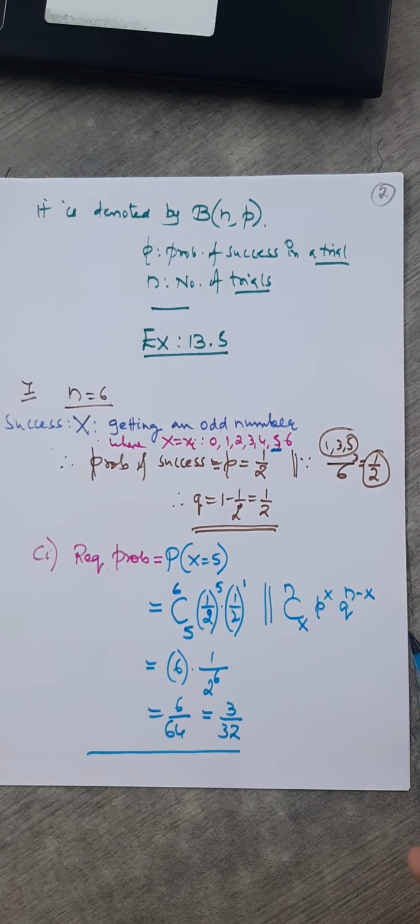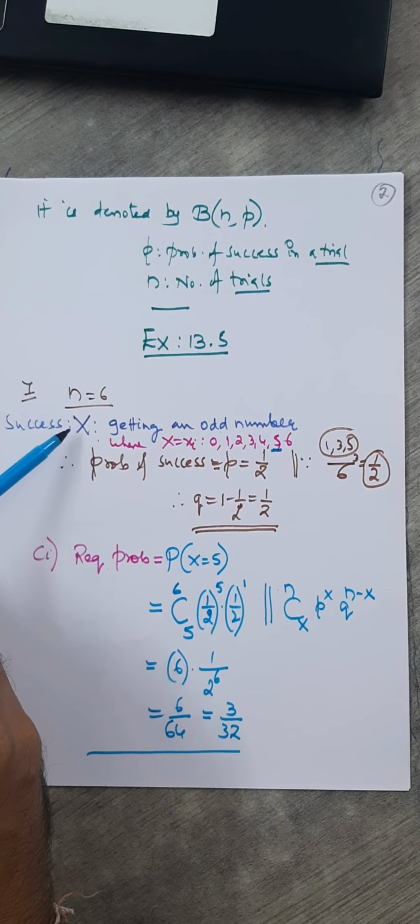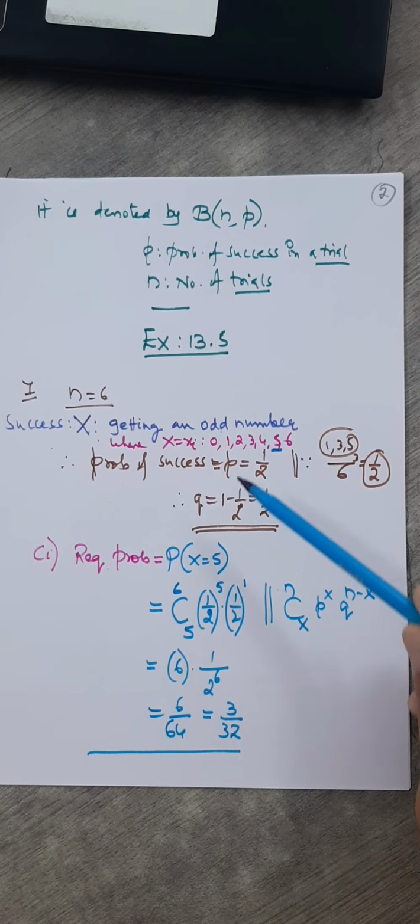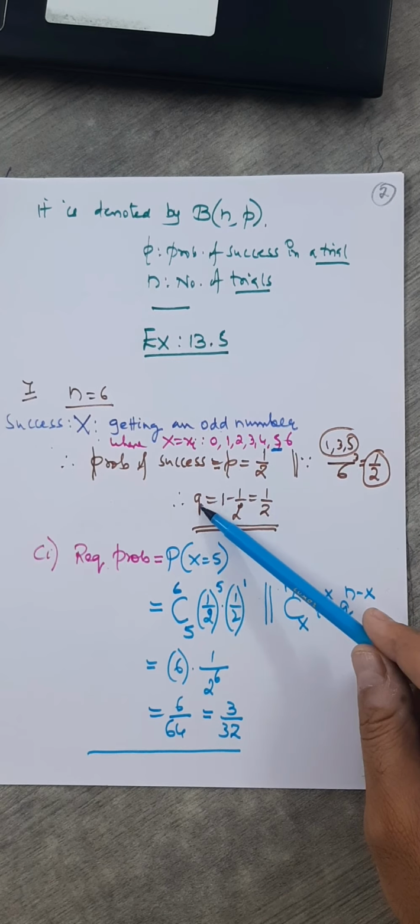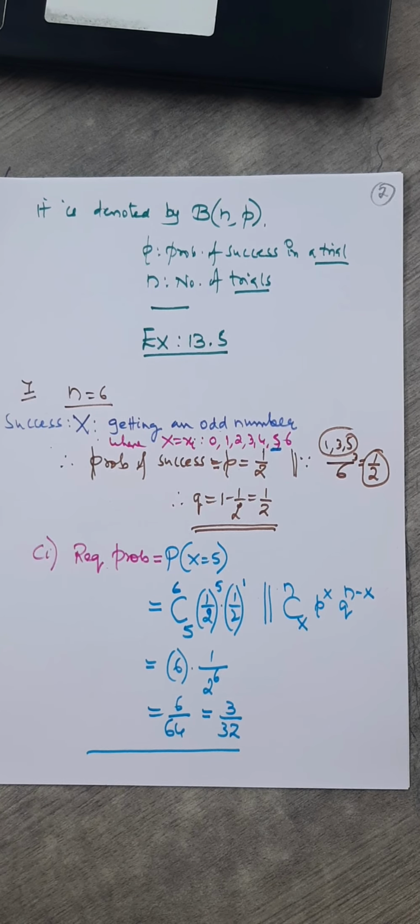I hope you are clear with this. You need to ask two questions to yourself. What is n? What is the definition of success? And what's the probability of success in a single trial? Once you know this, you have P, you have n, therefore you can get Q, and you just place it into the formula. So you are almost through in the entire exercise.